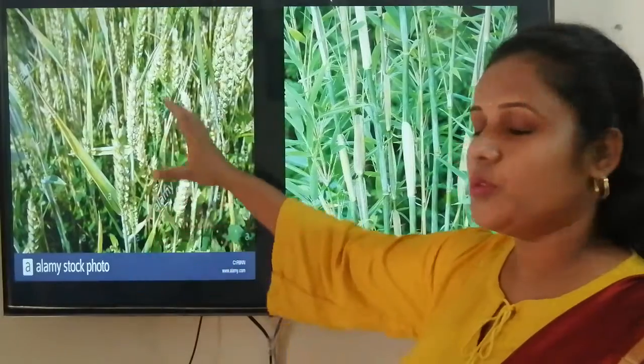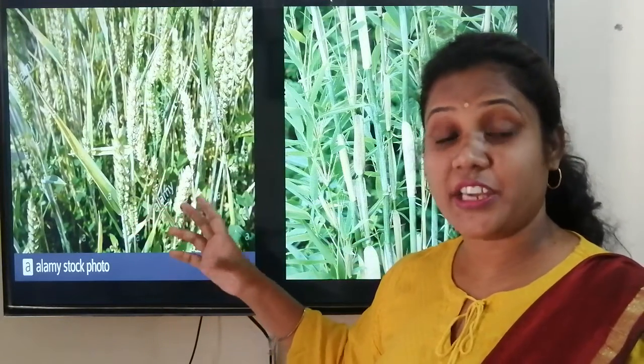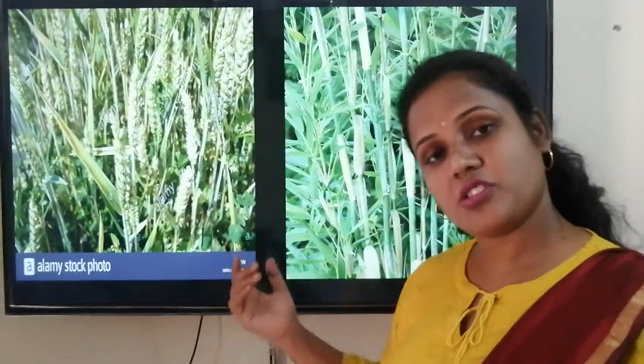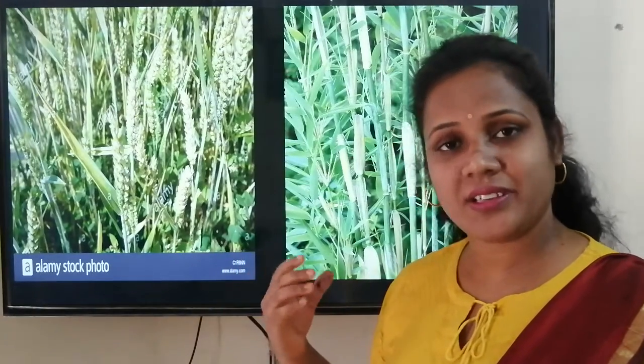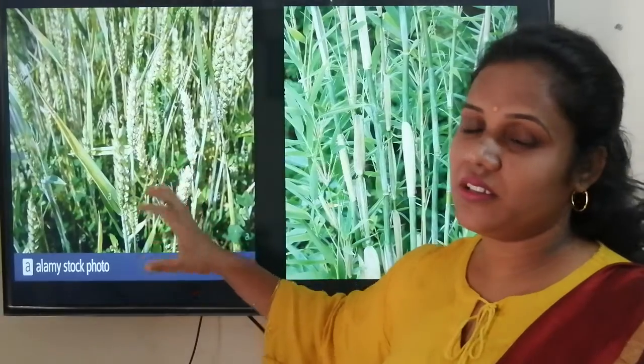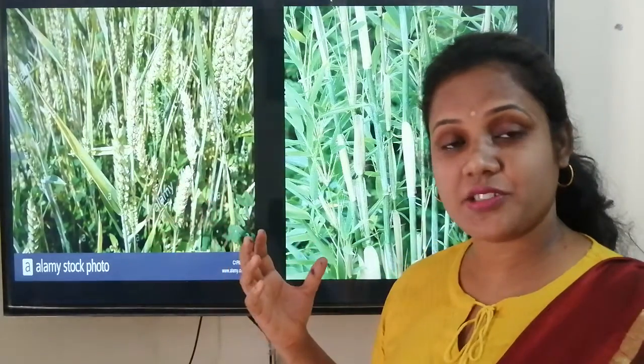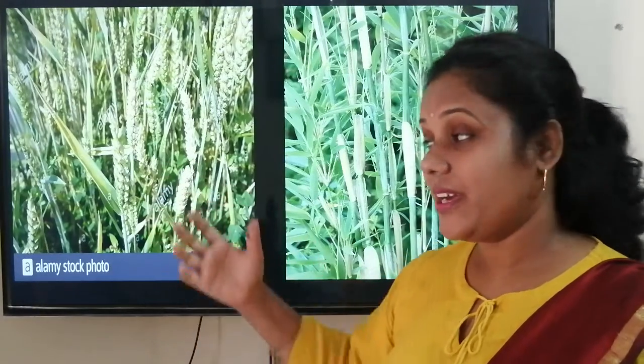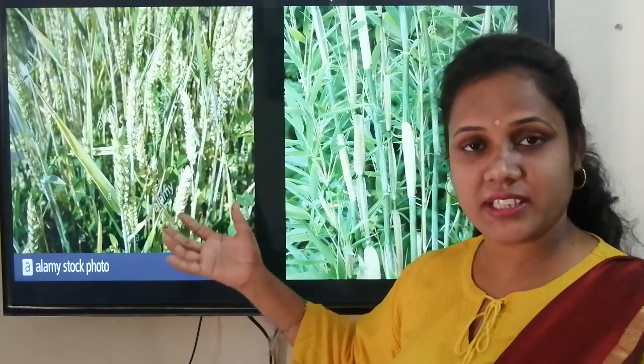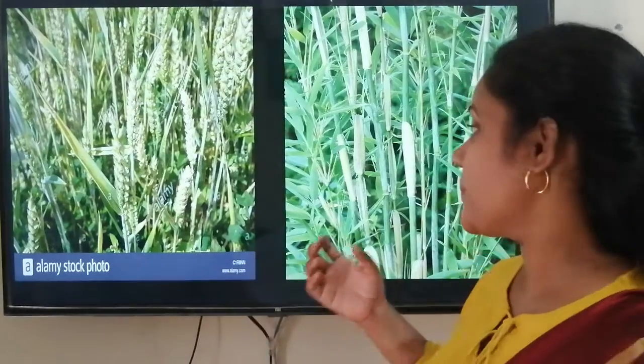You will also find the grass-like cereals. Here cereals means anaj, gehu. That is also called grass because it is not a tree. So you will find in the grasslands of the temperate region people also have cereals, that means wheat cultivation. Prairies is a wheat cultivation place of North America.